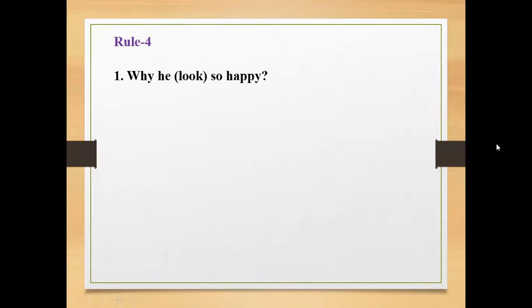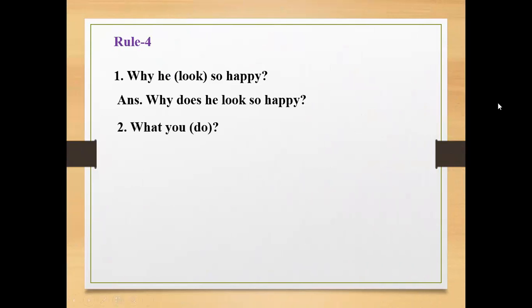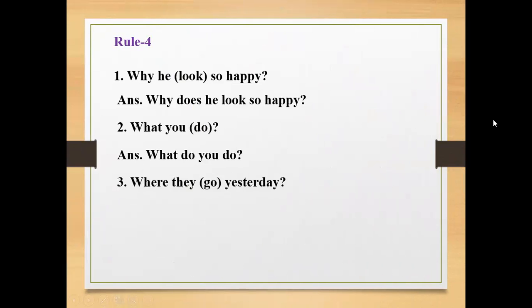Rule 4, why he looks so happy. Use do or does before subject. Here the subject is third person singular number, so use does before he. So the answer will be why does he look so happy. Number 2, what you do. Use do before subject you, so the answer will be what do you do. Number 3, where they go yesterday. Use did before they, so the answer will be where did they go yesterday.